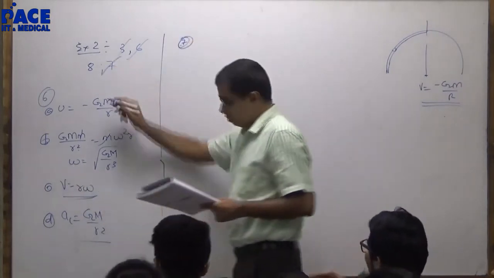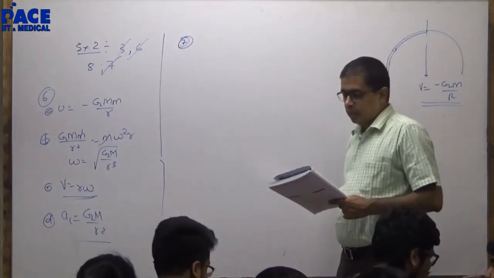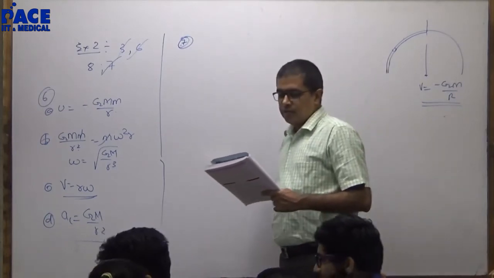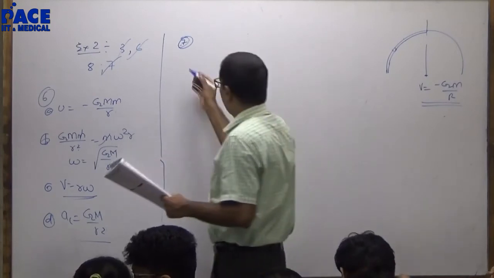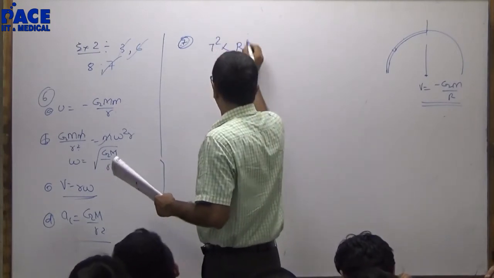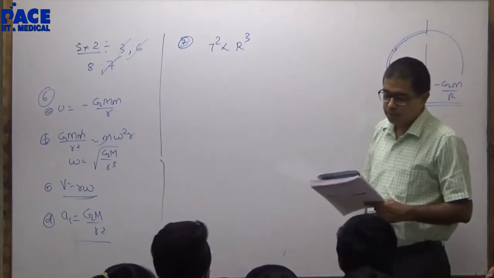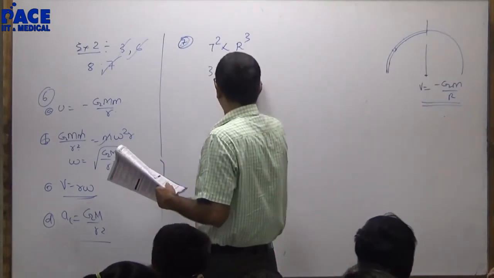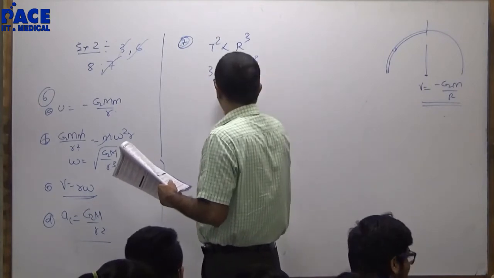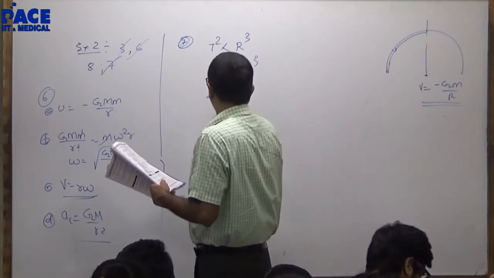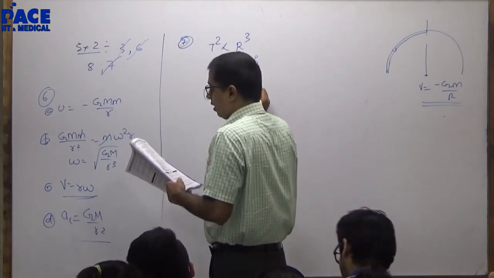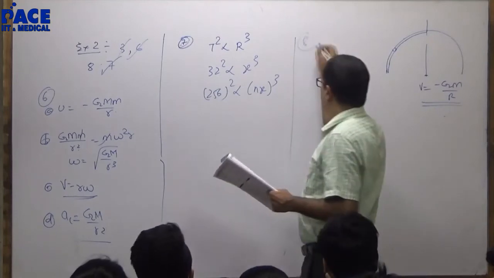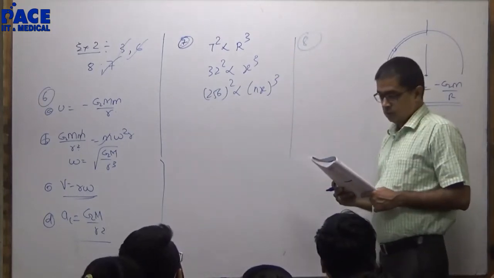7. Satellites of the same mass of a planet in circular orbit. The radius of the first is x. 7th question. T square is directly proportional to r cube. Divide both. 32 days: 32 square is directly proportional to x cube. 256 whole square is directly proportional to nx whole cube. Divide both. So C option, not this option.